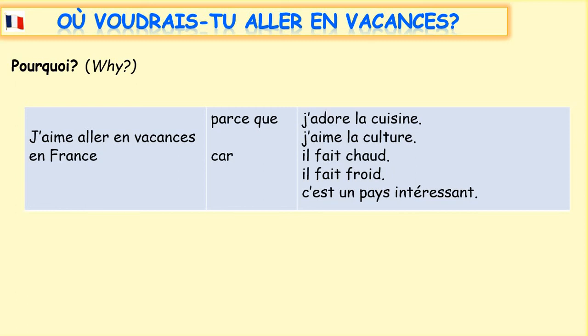And if we do use parce que, and we use il fait chaud or il fait froid, because of the e on que and the i on il, we have to join those together. So it becomes parce qu'il fait chaud, parce qu'il fait froid. Okay, so how would you say this? I like going on holiday to France because it is hot. So that would be j'aime aller en vacances en France parce qu'il fait chaud.